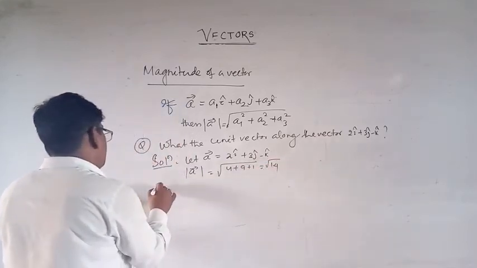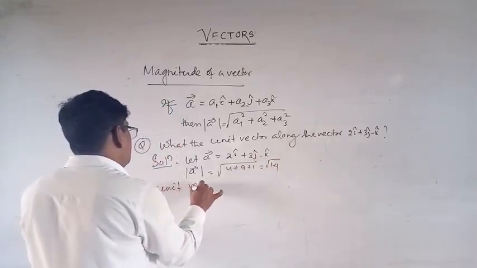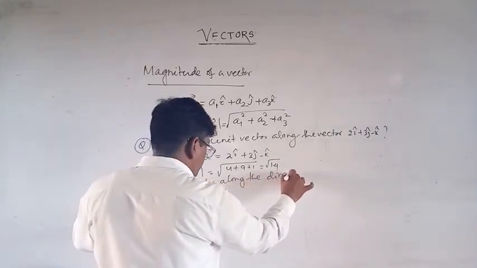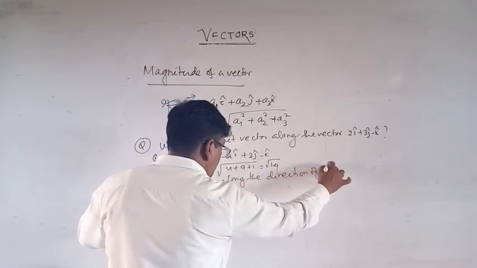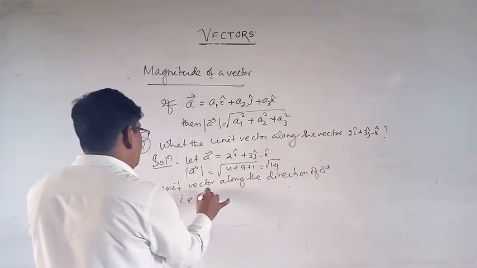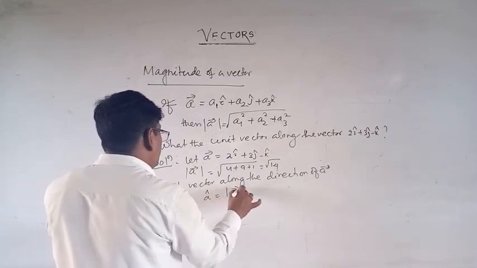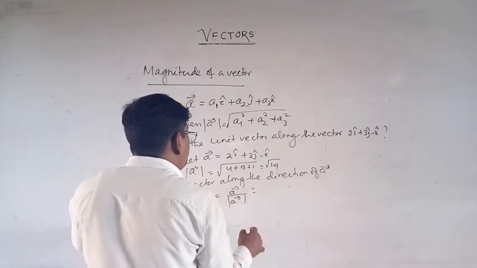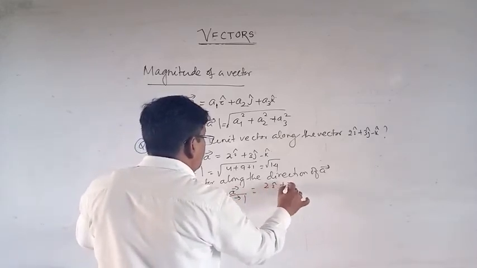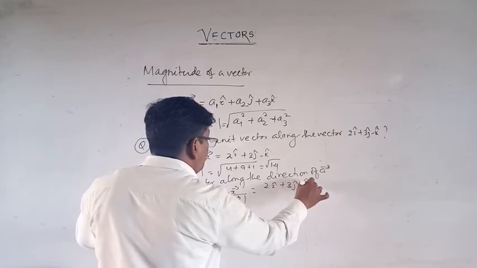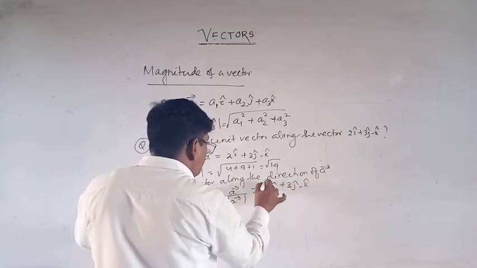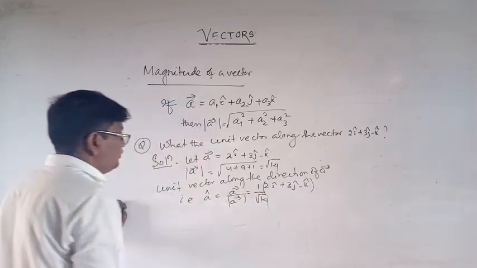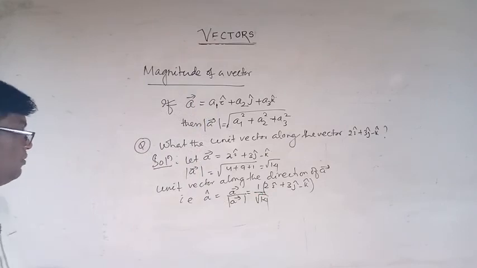So the unit vector along the direction of A vector, that is A cap, is equal to vector A by magnitude of A. So this is equal to 2i plus 3j minus k by root 14, that is 1 by root over 14, 1 by square root of 14. This is the question related to magnitudes.